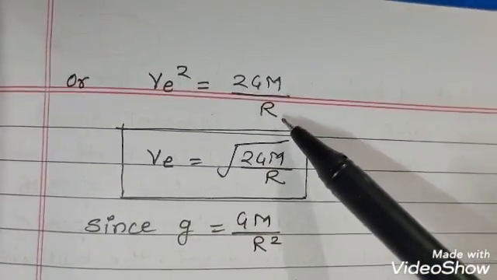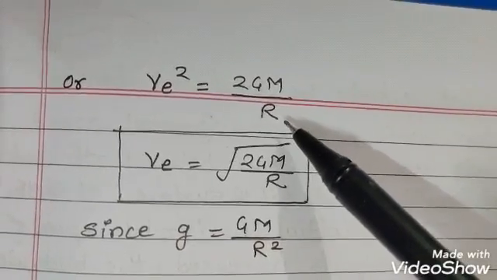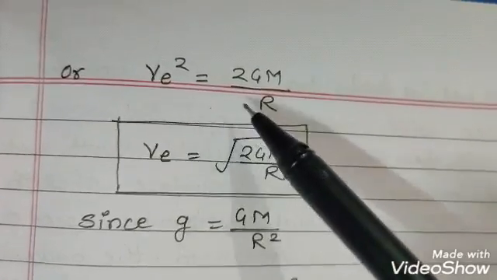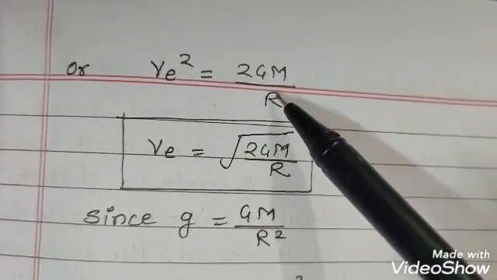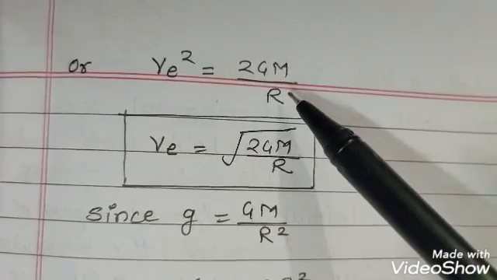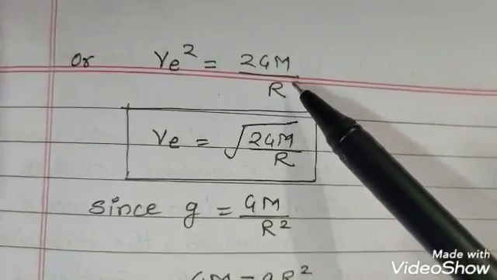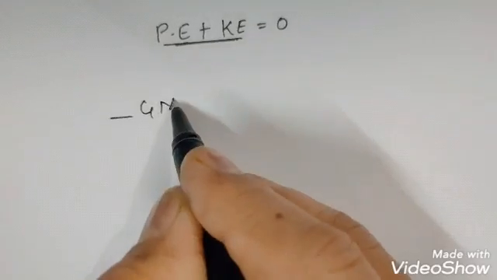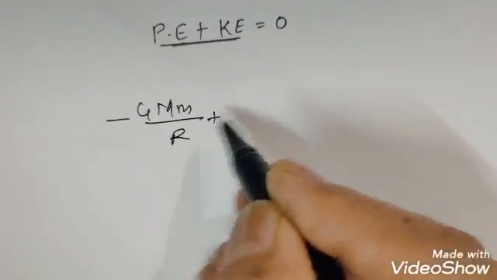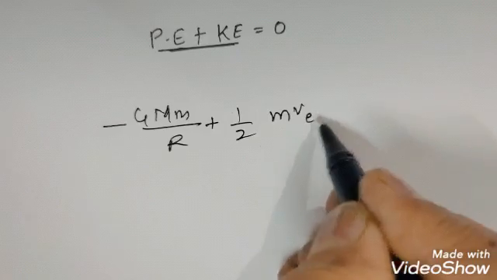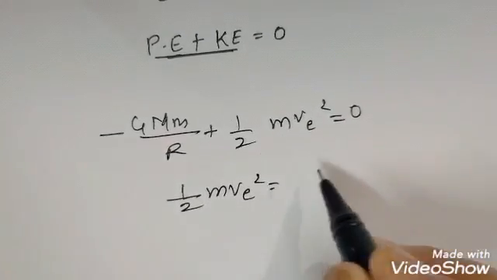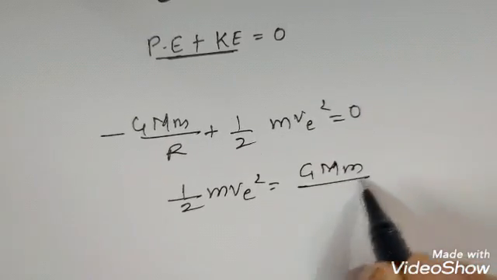Okay, here you can see that this is half mv square. So ve square, if we write, we just transfer the 2GMm upon r, and it would be cancelled. Or rather, I will write here, so you can understand the formula, which is GMm upon r plus half mve square equal to 0. So here half mv square must be equal to GMm upon r.